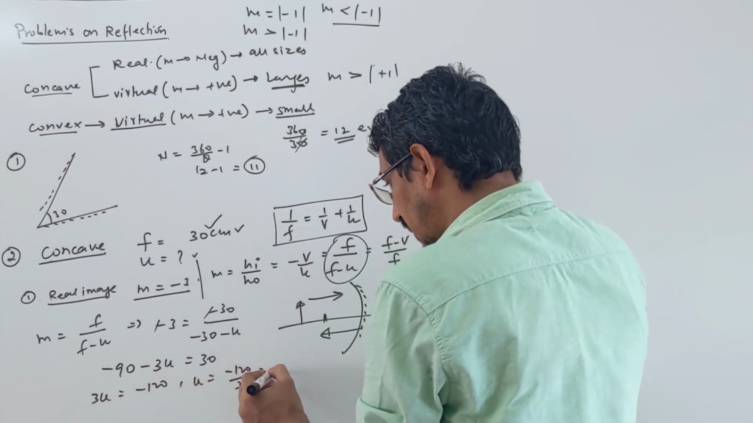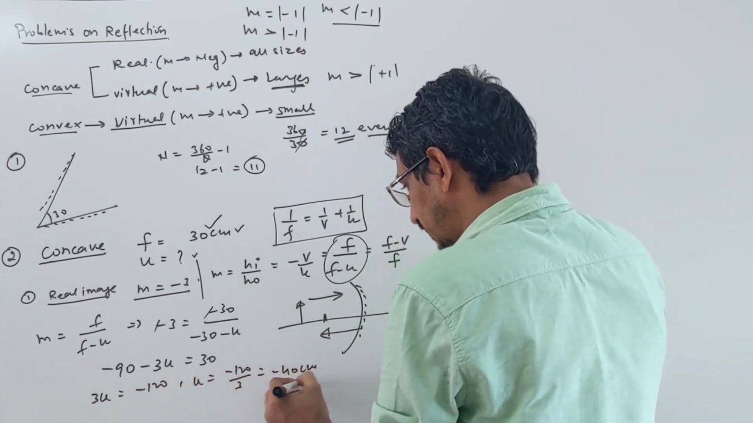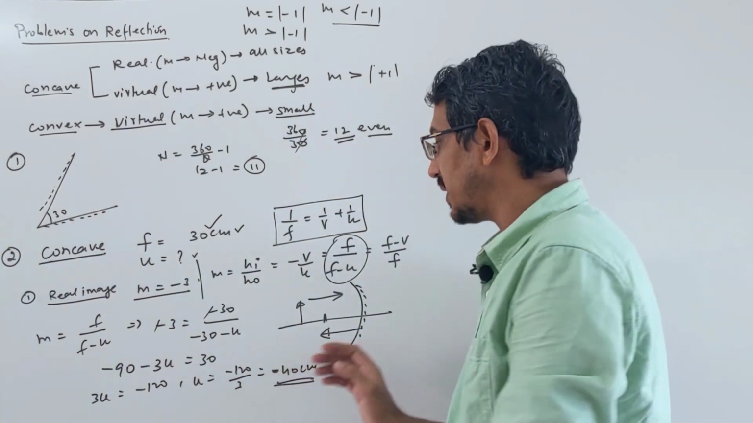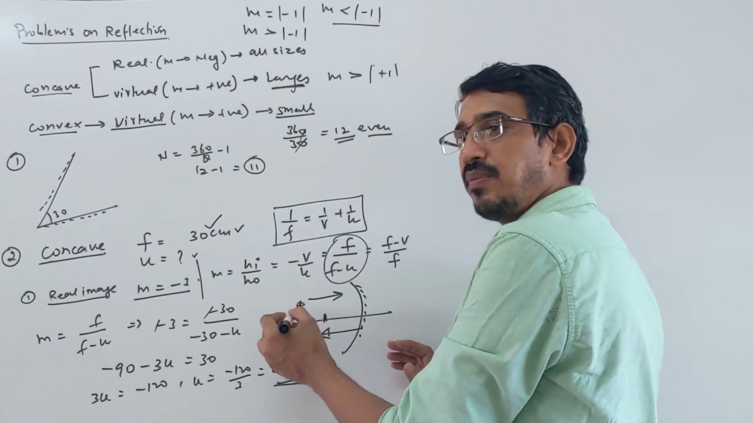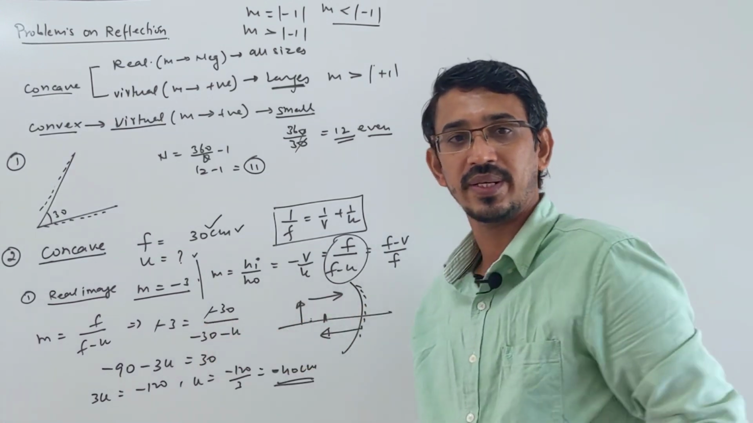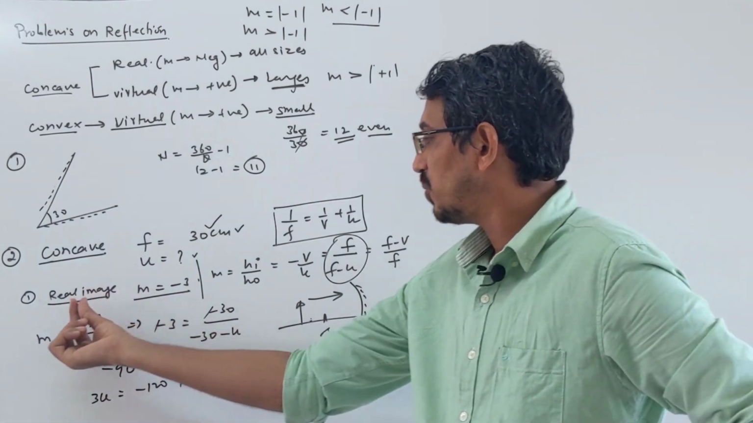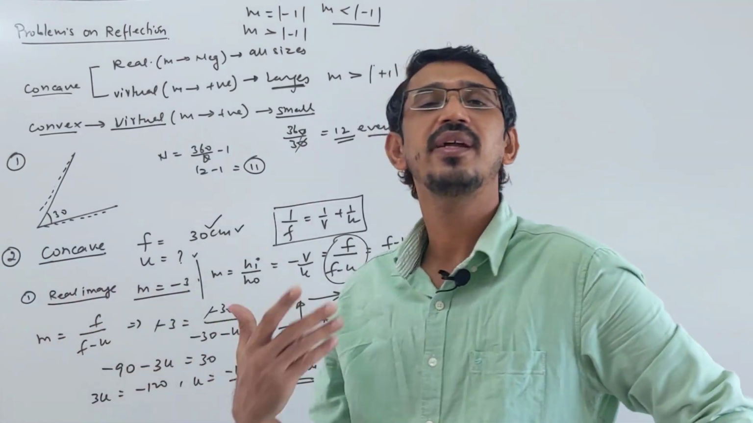-120 by 3, that becomes -40 centimeter. Your answer is coming negative, which means the object should be placed in front of the mirror, on the same side, right? So the object distance is negative. So that is one possibility, when we assume that this mirror is making a real image.